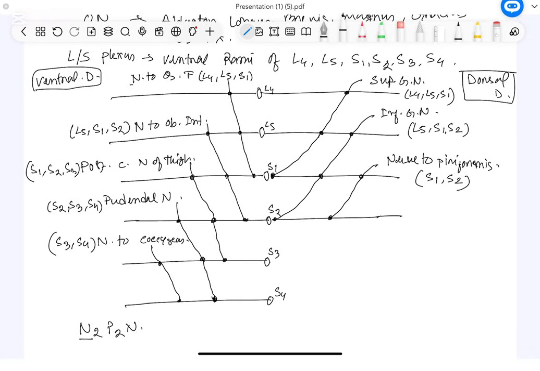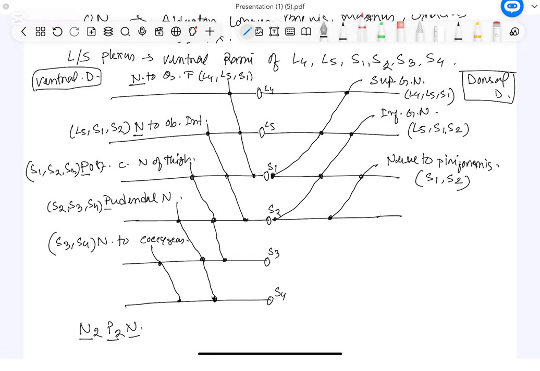As I said, N2, there are 2 N. First is nerve to quadratus femoris, next is nerve to obturator internus. Then P2, posterior cutaneous nerve of thigh and pudendal nerve. Then only N, nerve to coccygeus. So, these are the ventral and dorsal division branches from the lumbosacral plexus. Now, other than these, there is also a big nerve coming from here, that is called the sciatic nerve.